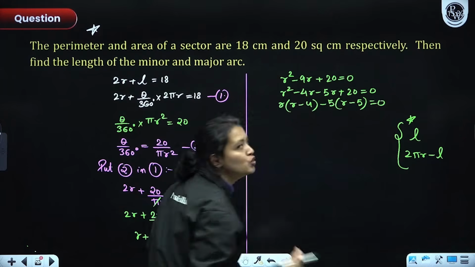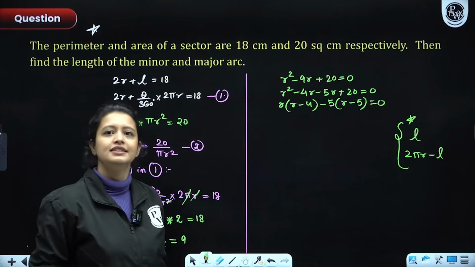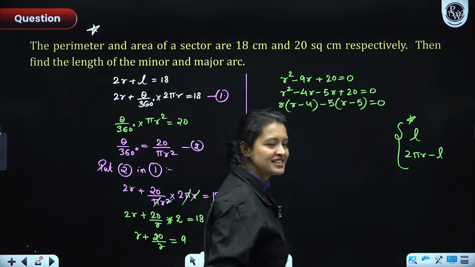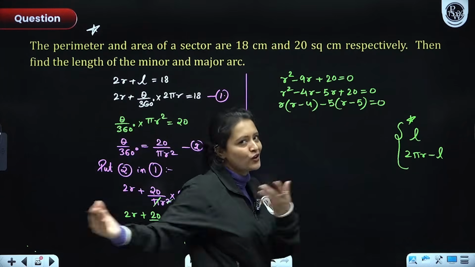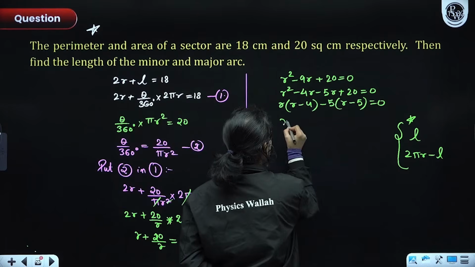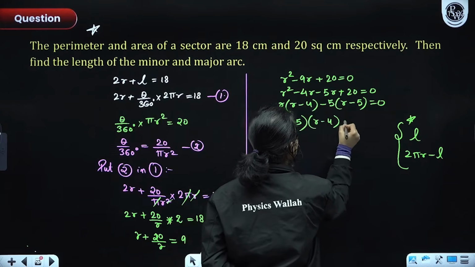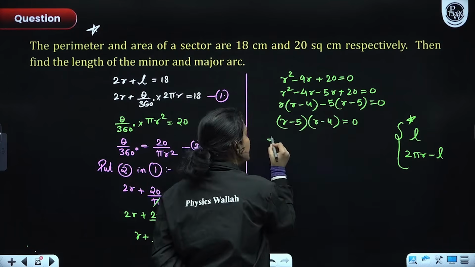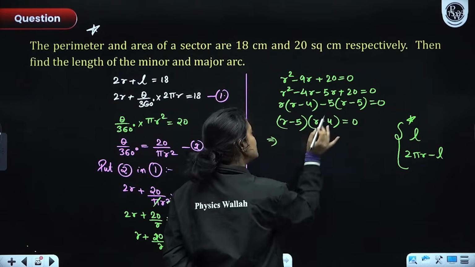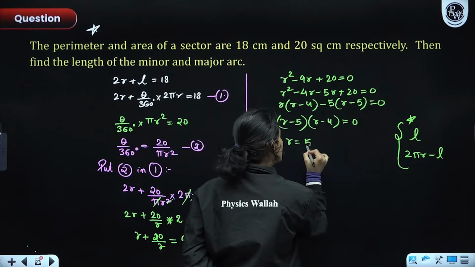Please make sure you know your quadratic equations, guys. It's an important chapter. We have done a one shot for that also. You can watch it. Now we have r minus 5 in one bracket, r minus 4 in another bracket equals 0. So from here, what can we say? Either r minus 5 is 0 or r minus 4 is 0, right? So the values of r come out to be either 5 or 4.